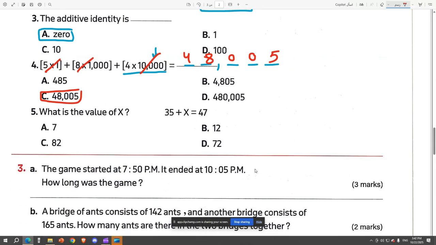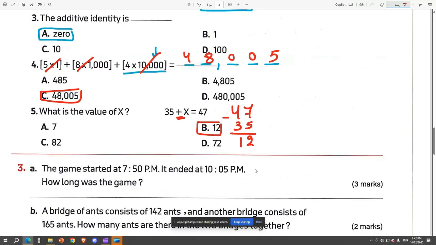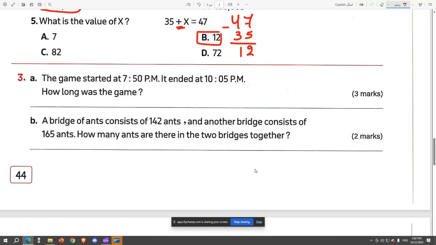So ask yourself, this is plus in the middle, minus without looking, plus in the middle, minus without looking. So we say 47 minus 35. 7 minus 5 is 2. 4 minus 3 is 1. So that's 12. Easy.